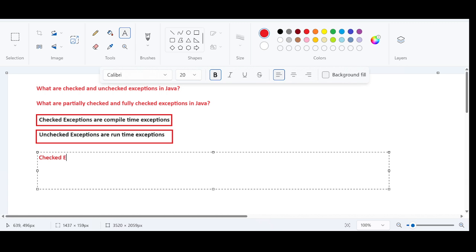Checked exceptions are checked by the compiler. By the compiler. And it is not actually an exception.